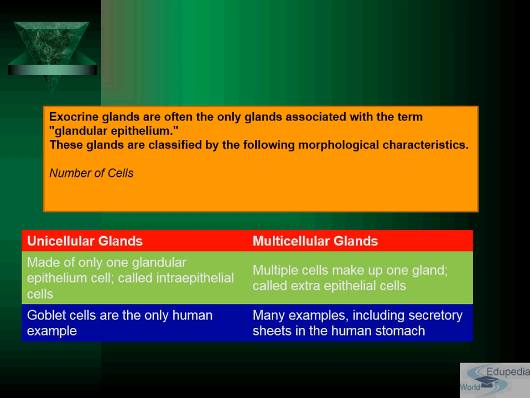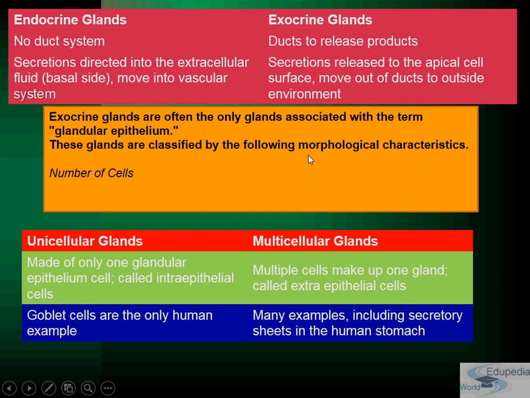What is the example of unicellular gland? Goblet cell. And what is the example of multicellular gland? It includes secretory sheets in the human stomach. Now comes, what's the difference between exocrine and endocrine gland?